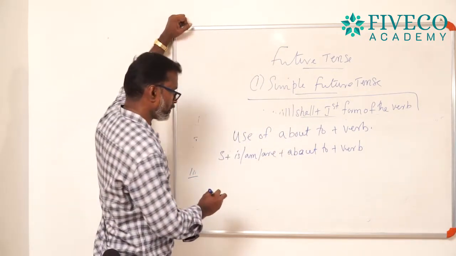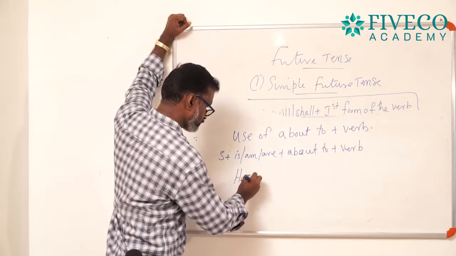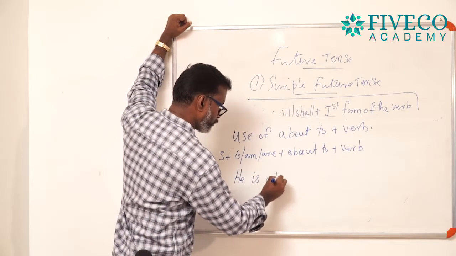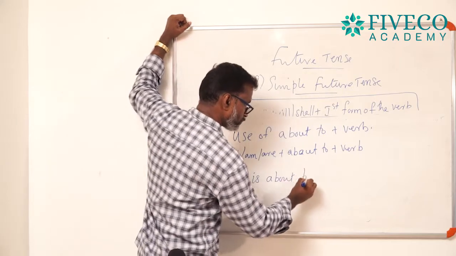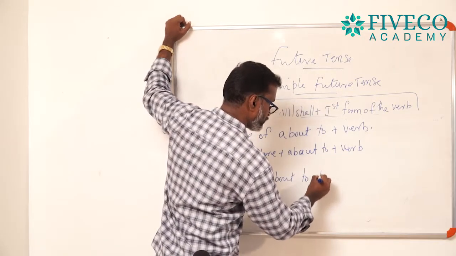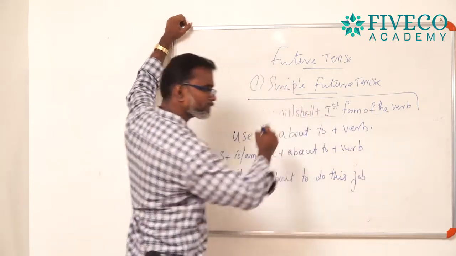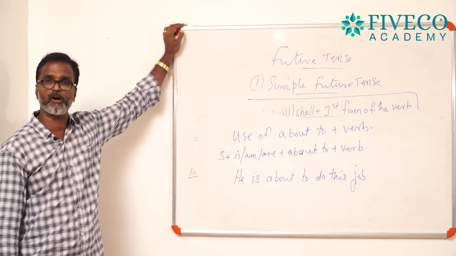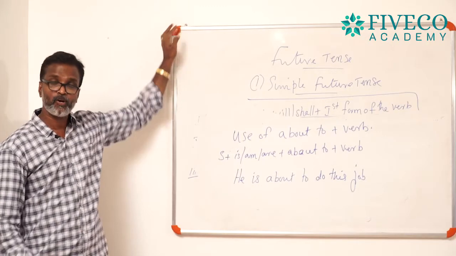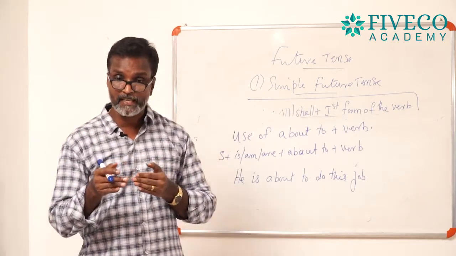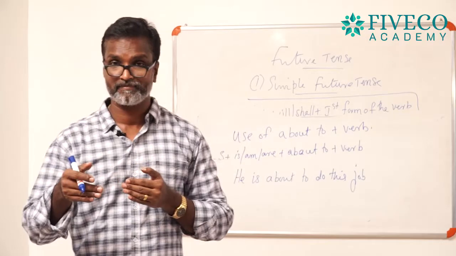One example: he is about to do this job. About to do this job means he is going to do it.